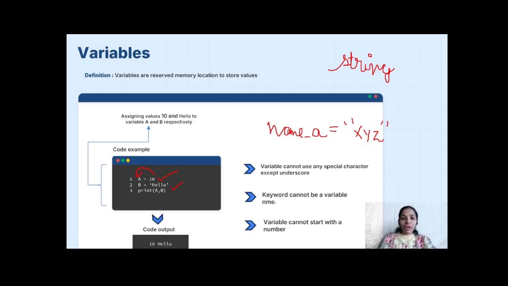Variables are user friendly. That is, as a user, I can use any variable name I want. I can use A to Z alphabets, anything based on how I want to use it. And a variable cannot start with a number. I cannot say 1 equal to in single quotes x, y, and z. This is the wrong way of initializing a variable because 1 is a number. So let's proceed further.